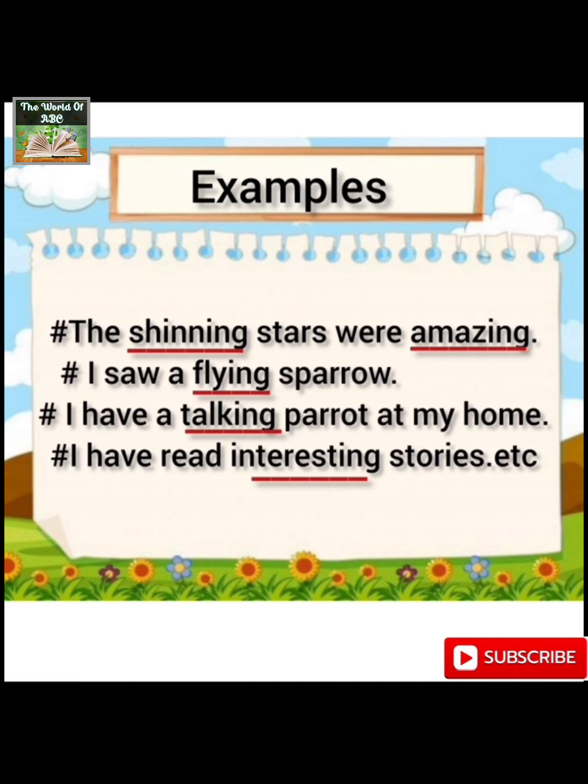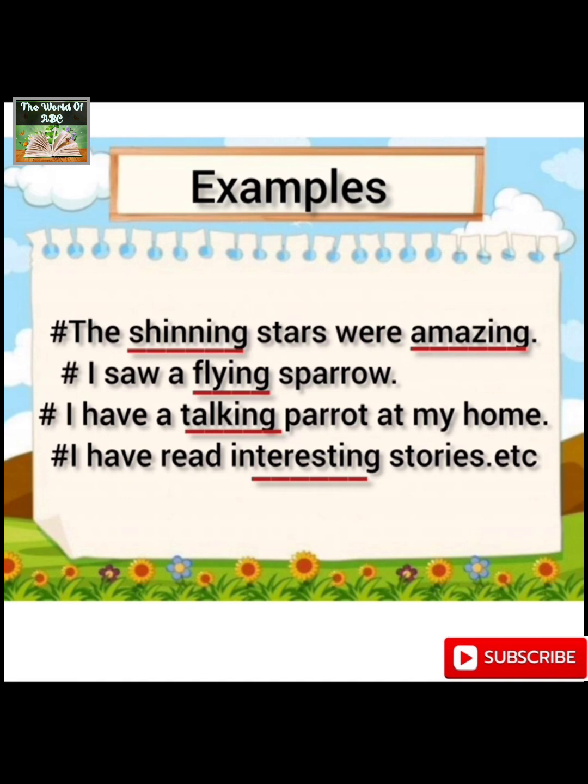I saw a flying sparrow. I have a talking parrot at my home. Well, it's reality. I have a talking parrot at home, and you might hear it in the videos. I have read interesting stories. So, interesting, talking, amazing, shining, these all are participles, and they have been used to modify the nouns within the given sentences.